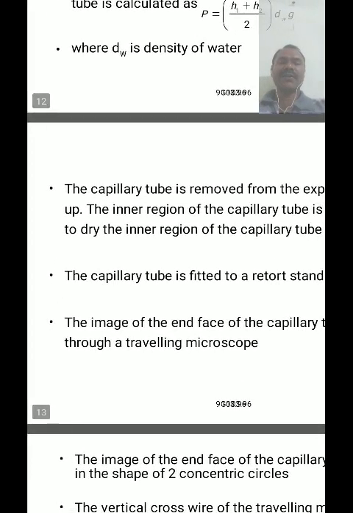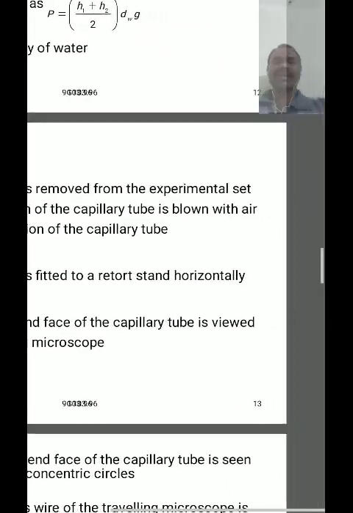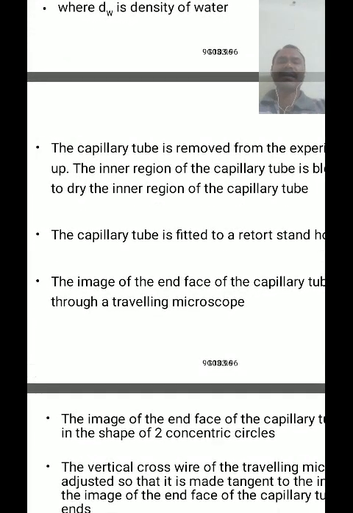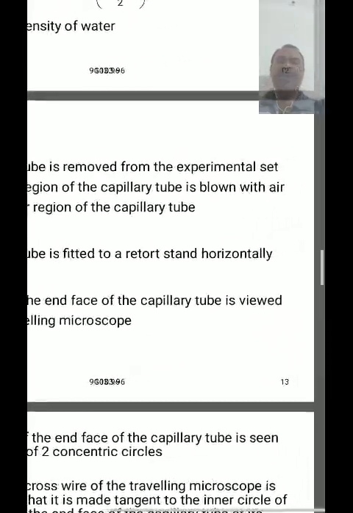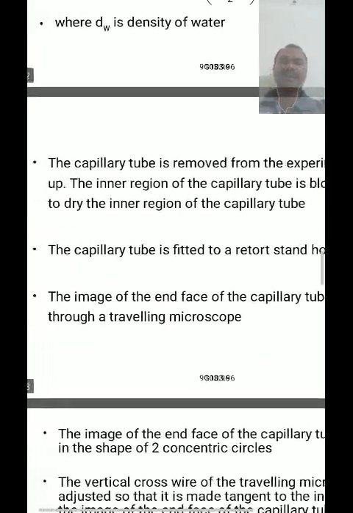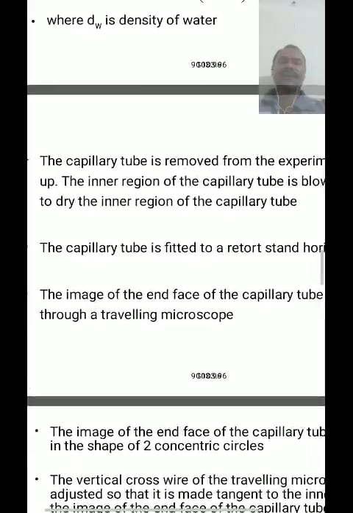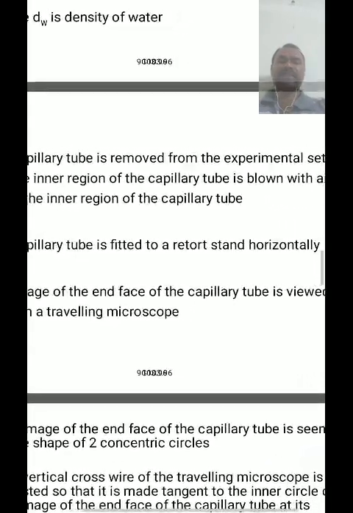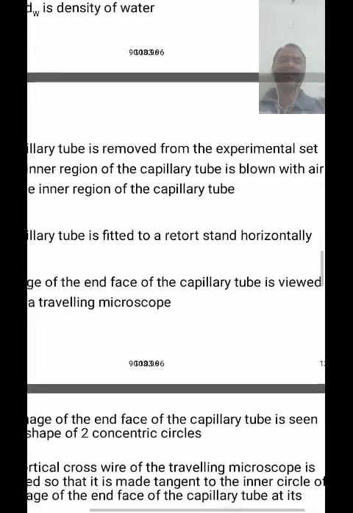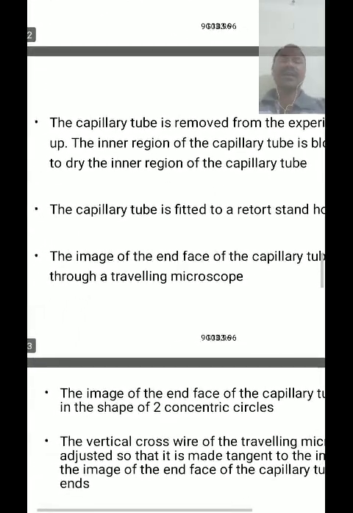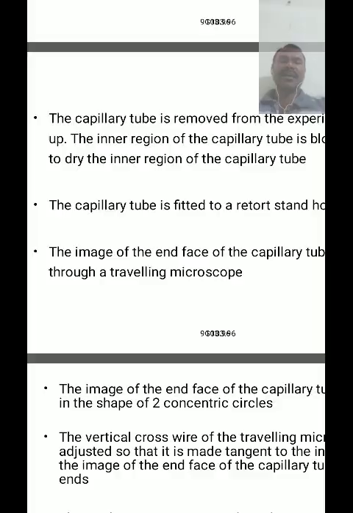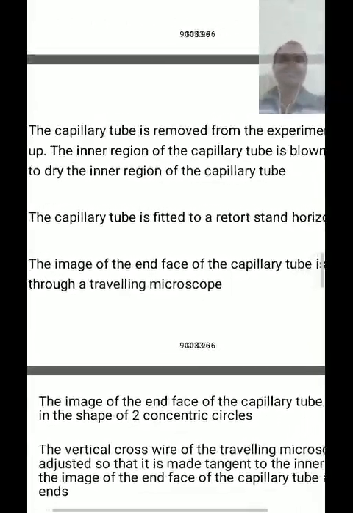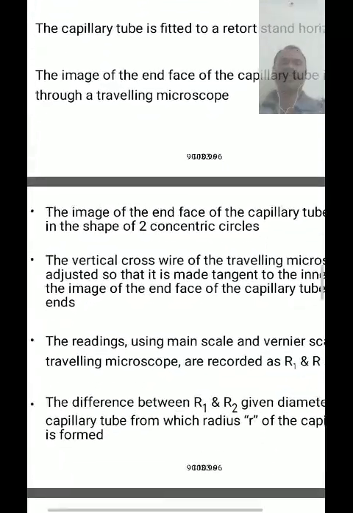The capillary tube is removed from the experimental setup. The inner region of the capillary tube is blown with air to dry it. The capillary tube is fitted to a retort stand horizontally, and the image of the end face of the capillary tube is viewed through the traveling microscope.